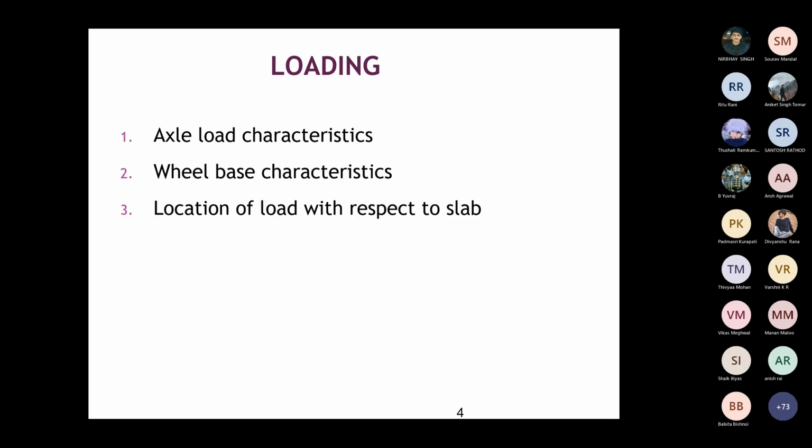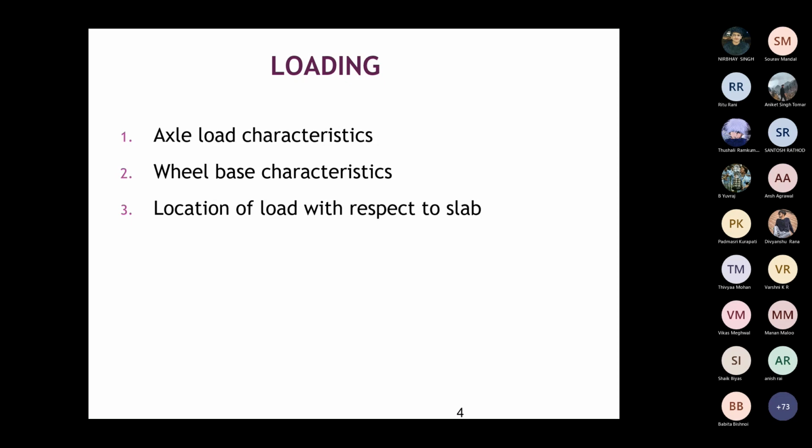Because rigid pavement is continuous, whereas in flexible pavement it is the same throughout. In rigid pavement, you have to consider the joints also. So where you are placing your axle, whether it's near the joint, far away from the joint, or in between the joints. This position of the load is also important in the case of rigid pavement.